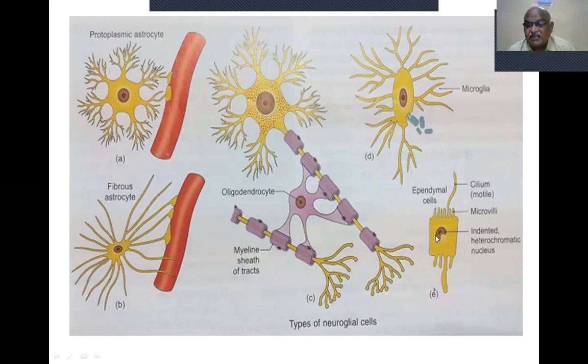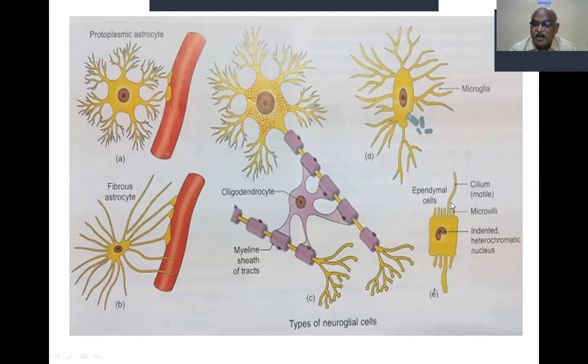Now these ependymal cells are present lining the spinal canal. They are lining the cavities of the central nervous system. For example, the first ventricle is a cavity, the second ventricle is a cavity, the third ventricle is a cavity, the fourth ventricle is a cavity. The spinal cord itself contains a central canal that is called the spinal canal. So all the cavities of the central nervous system are lined by the ependymal cells.